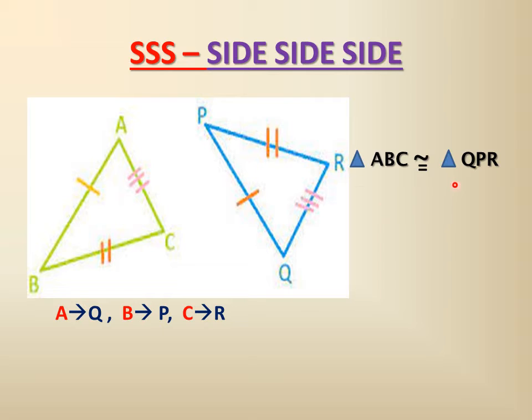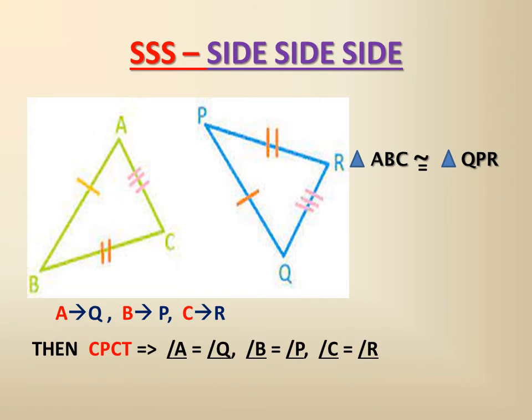So we have to write the notation of the corresponding angles. We have to write the corresponding vertices of this congruent triangle. If we have written A first, it will coincide with the vertex Q. So we have to write QPR. From this we can have this CPCT rule.